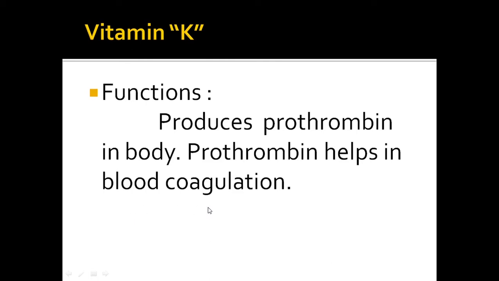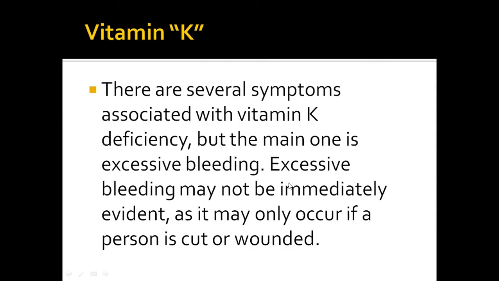We know that when anything is cut in our body, the bleeding starts. To stop that bleeding, prothrombin helps in blood coagulation, and in this case, vitamin K plays a vital role.